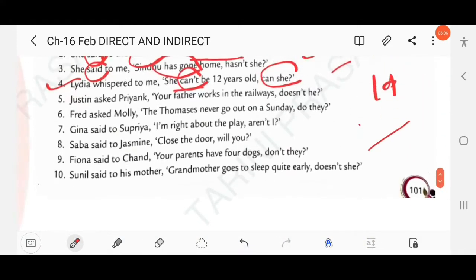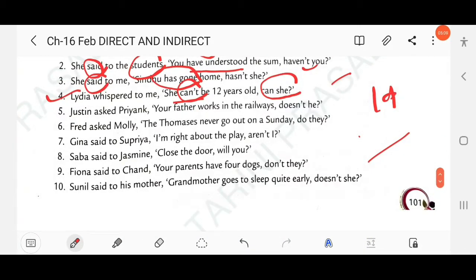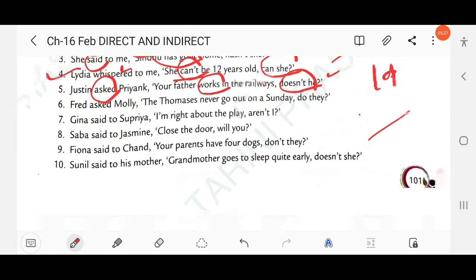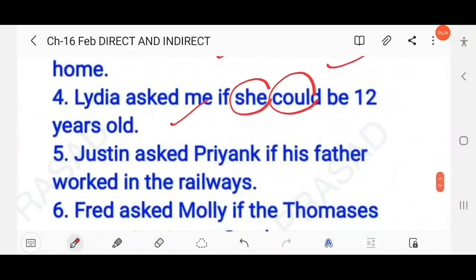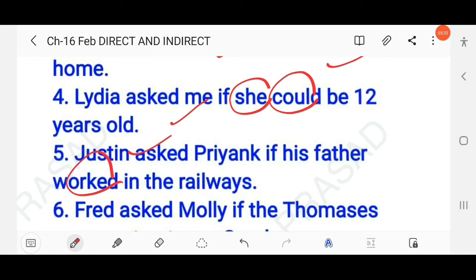Next question: Justin asked Priyank, "Your father works in the railways, doesn't he?" Here the question tag is in negative form, and the reporting verb is in the simple past while the reported verb is simple present. So you write, Justin asked Priyank if his father worked in the railways. The simple present changes into simple past: works changes into worked.